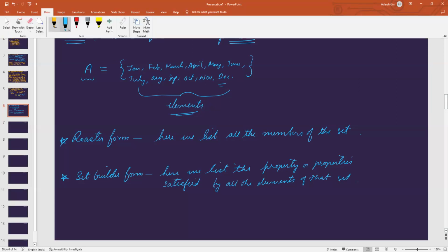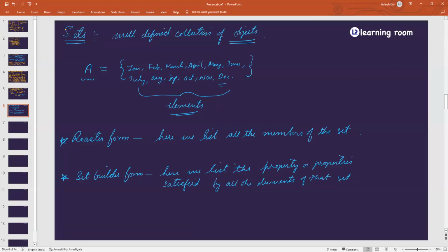You read these two statements and classify which shall be which. Let's say this is 1, this is 2. Now I'm writing here: A is a set of X such that X belongs to N. What is N? Natural numbers. Good. X belongs to N and X is less than 8.